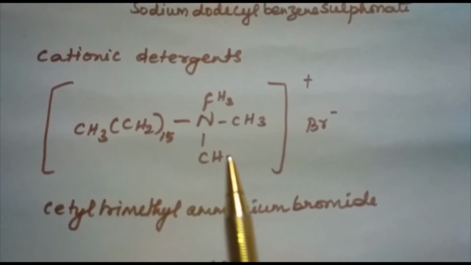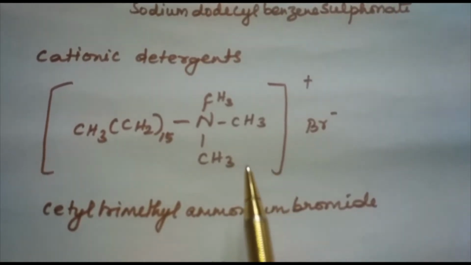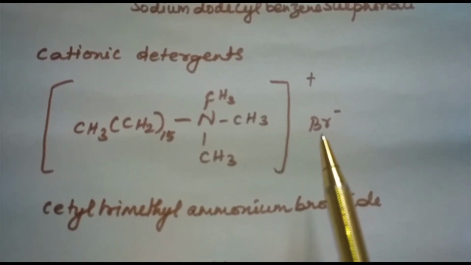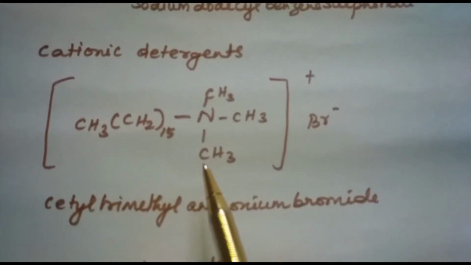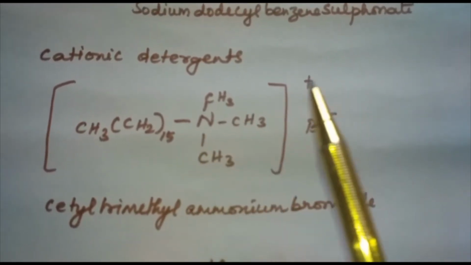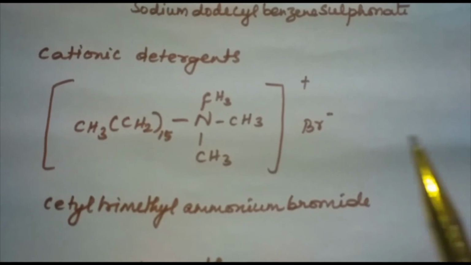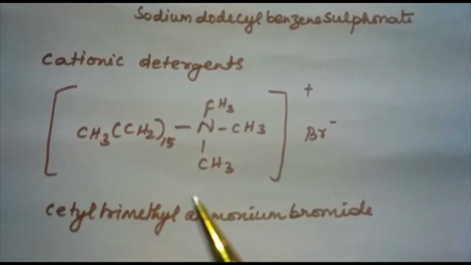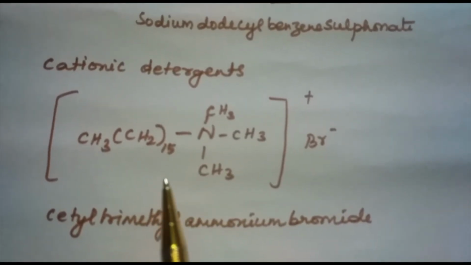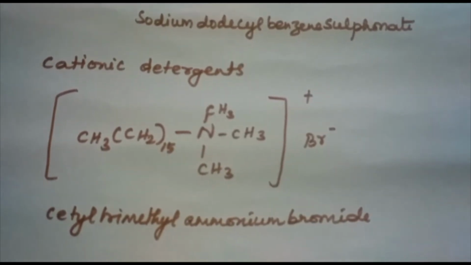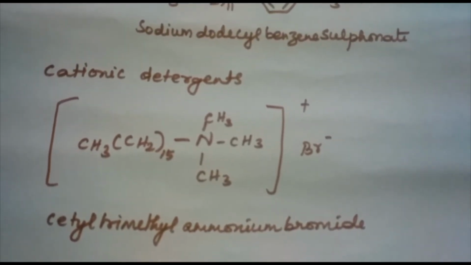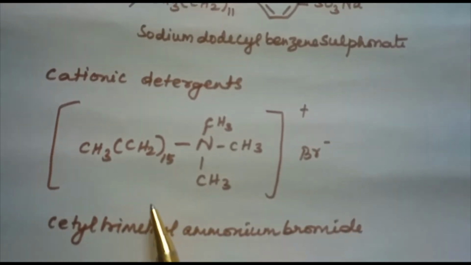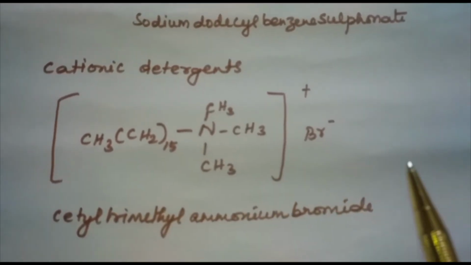Next is cationic detergents. Cationic detergents are quaternary ammonium salts of amines with acetates, chlorides or bromides. Here we have bromide as the anion. The cationic part possesses a long hydrocarbon chain and a positive charge on the nitrogen atom, and these are called cationic detergents. Cetyl trimethyl ammonium bromide is a popular cationic detergent and is used in hair conditioners. Cationic detergents have germicidal properties and are highly expensive. Therefore, they are of limited use.